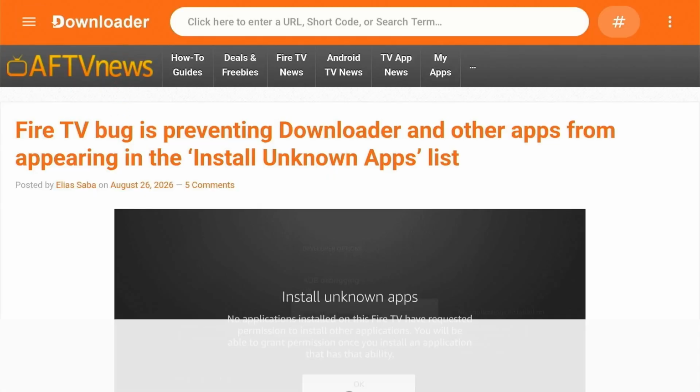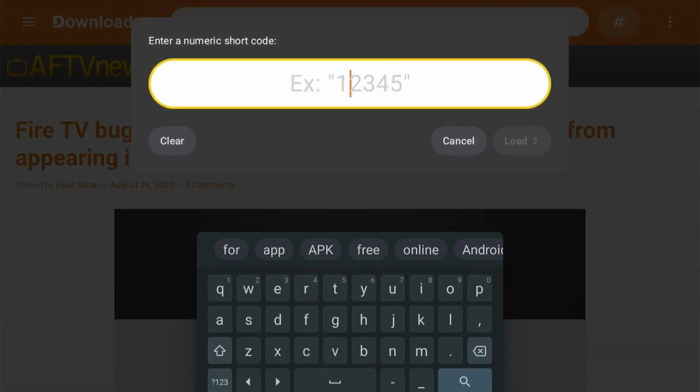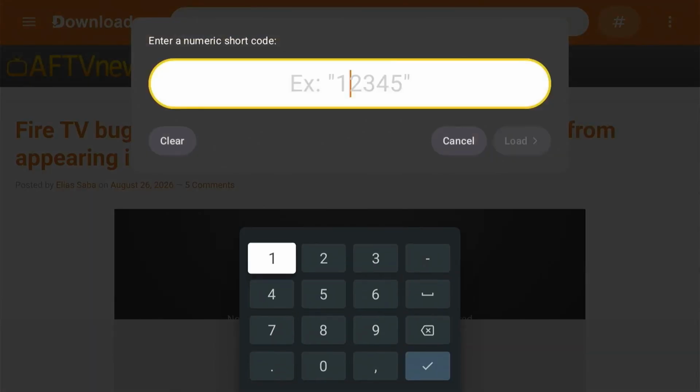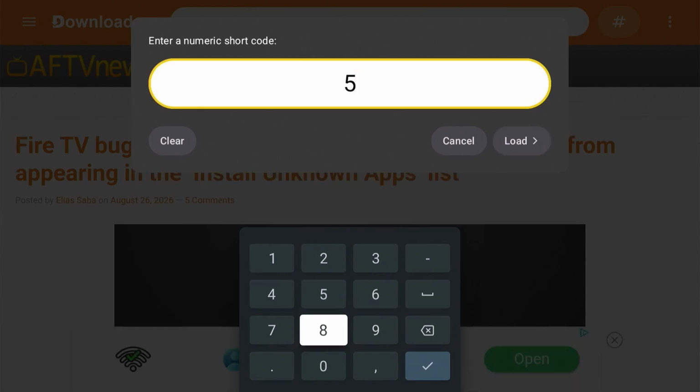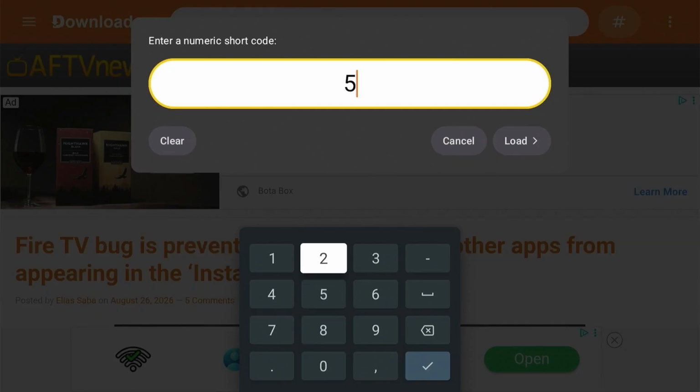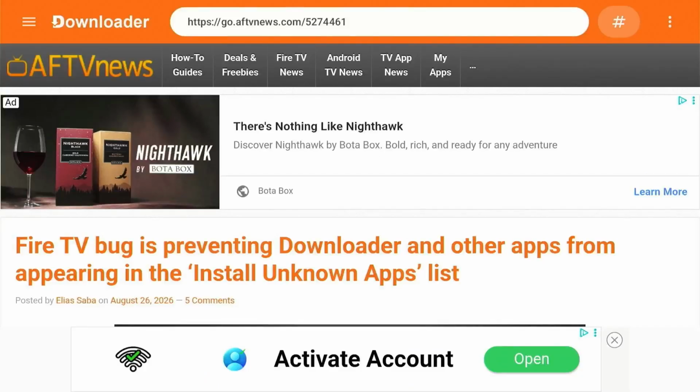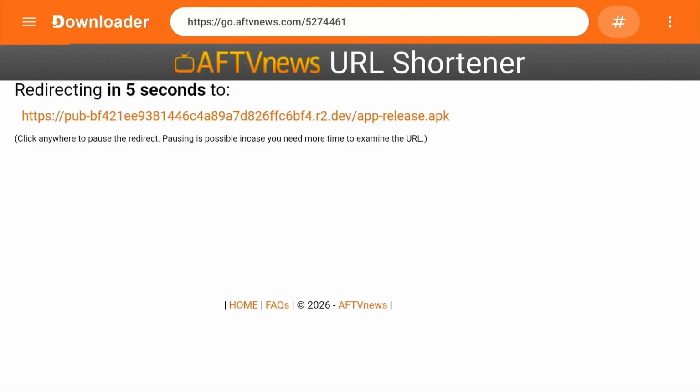Let's go over to your right to where the pound symbol is at. Click on it and type in this code. Sorry. 527 4461. Click on the check mark. And this should download the app.